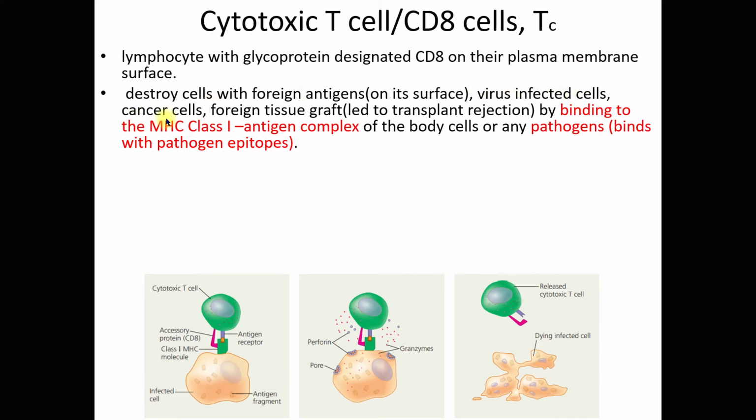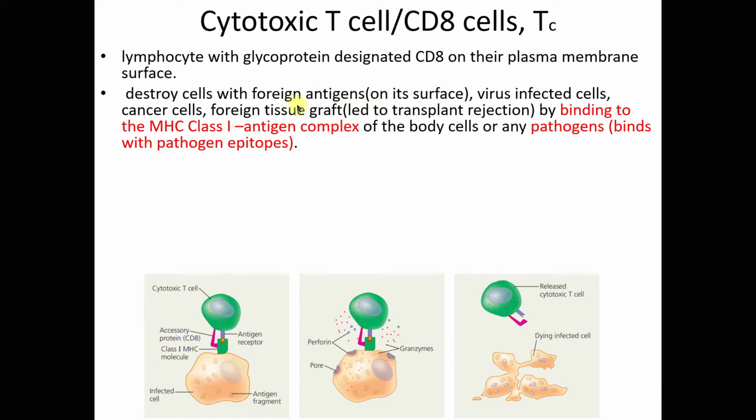Cancer cells, right? That explains why you don't have cancer. But for those with cancer, I have no comment on that matter at this point, because that is on a different level, a different discussion. Cancer cells, foreign tissue graft, and this will lead to transplant rejection.